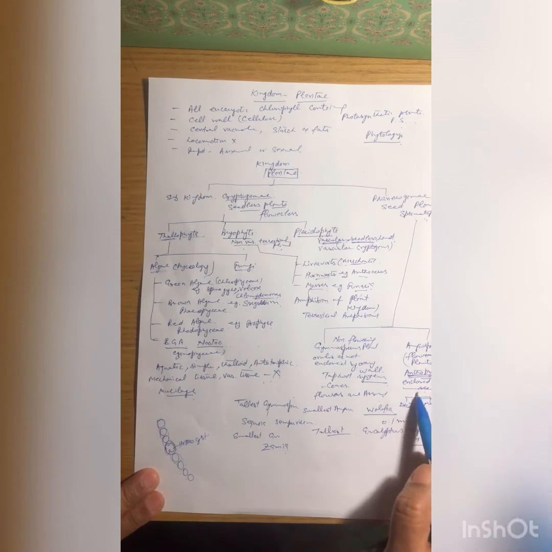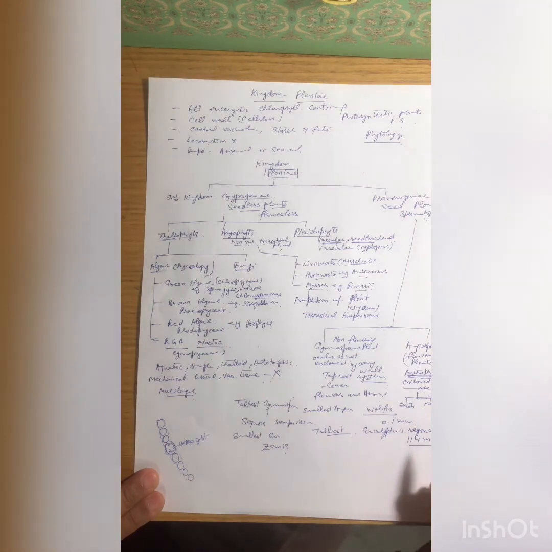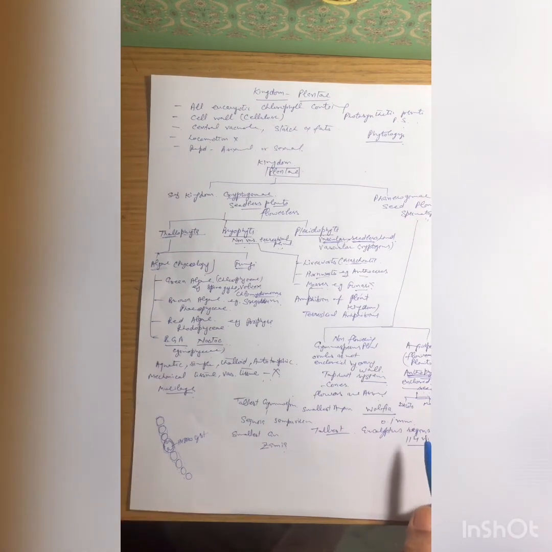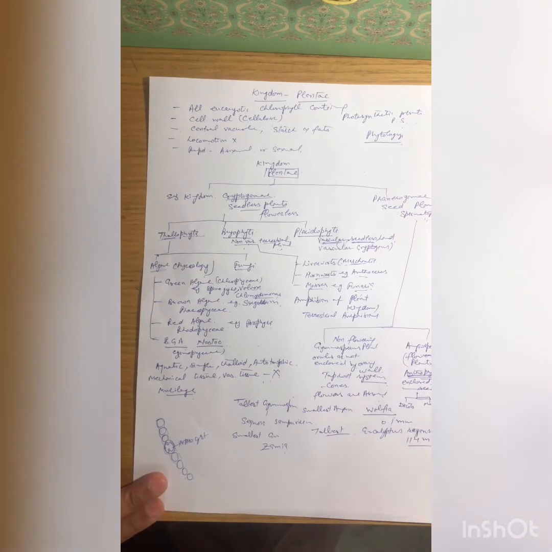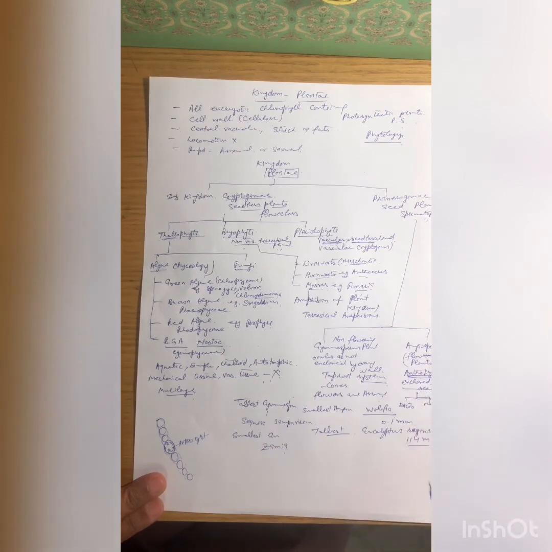Seeds are produced inside the fruits, which not only provide protection but also helps in the dispersal of the seeds. Main plants represent sporophytic generation, while gametophytic generation is highly reduced and dependent on the sporophyte. Or here you simply know these are the flowering plants, and here the seeds are enclosed within the ovary.